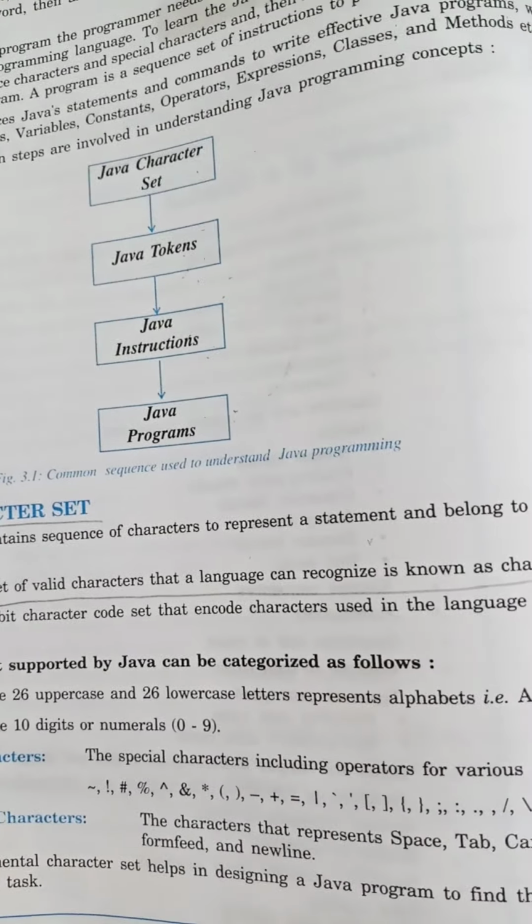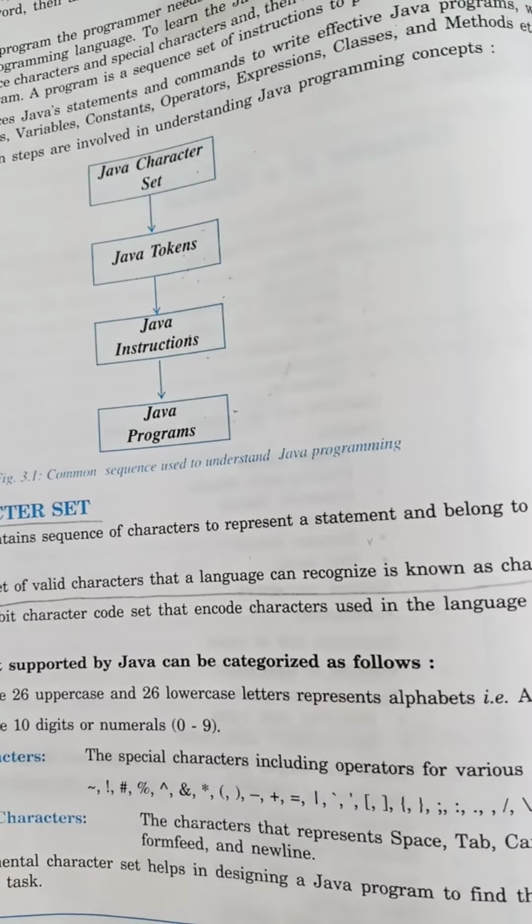Fine. So the definition: the set of valid characters that a language can recognize is known as the character set. A 16-bit character code set that encodes characters used in a language is known as the Unicode character set.